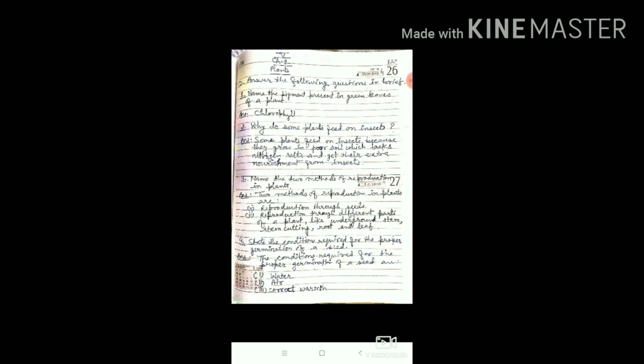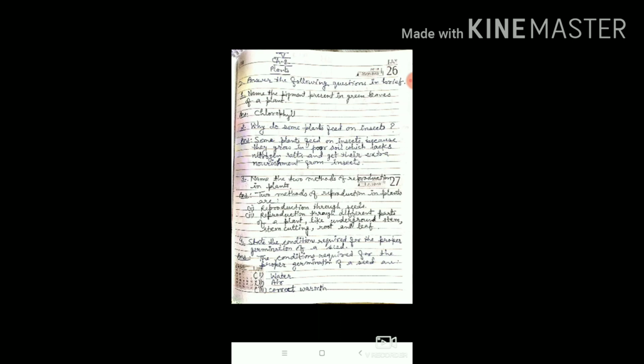Now move to the 4th question. State the conditions required for the proper germination of a seed. So what will you write? You will write that the conditions required for the proper germination of a seed are: number 1, water; number 2, air; number 3, correct warmth. So these are the 3 conditions required for the proper germination of the seed. I hope you will write this correctly.